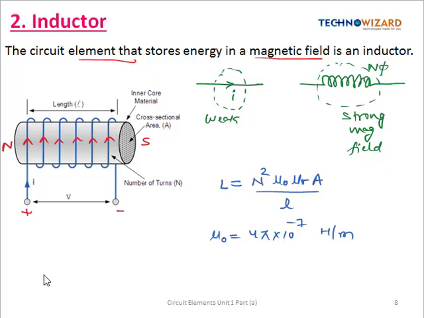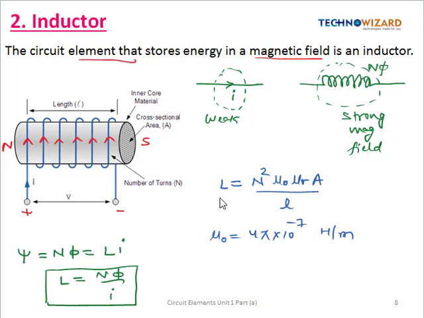Okay, so also there is another formula for the inductance, that we know that flux linkage is given by N phi, that is also equal to L i. So if you have to calculate the inductance, it is given by N phi by I. So these are the different formulas you need to remember in order to solve any question. So one formula is this and another is this formula.